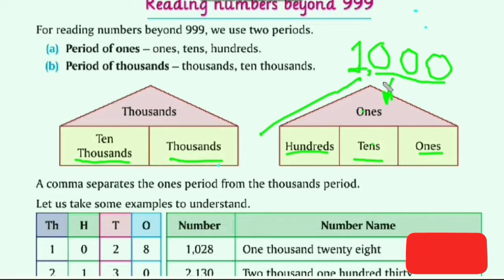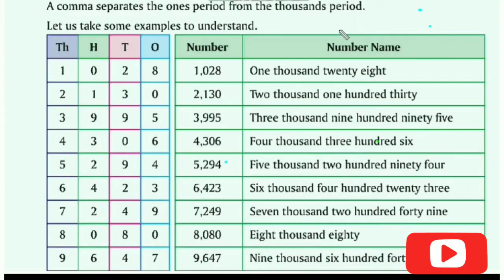Let's look how it is. Now let's see how to read the number. These numbers we have arranged in a place value chart. 1028, ones, tens, hundreds and thousands. Now see, this 1 is separated from these 3 digits by this comma.